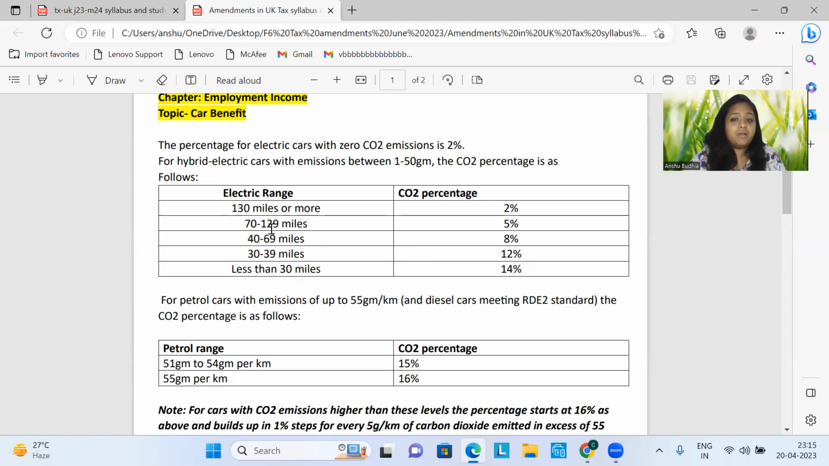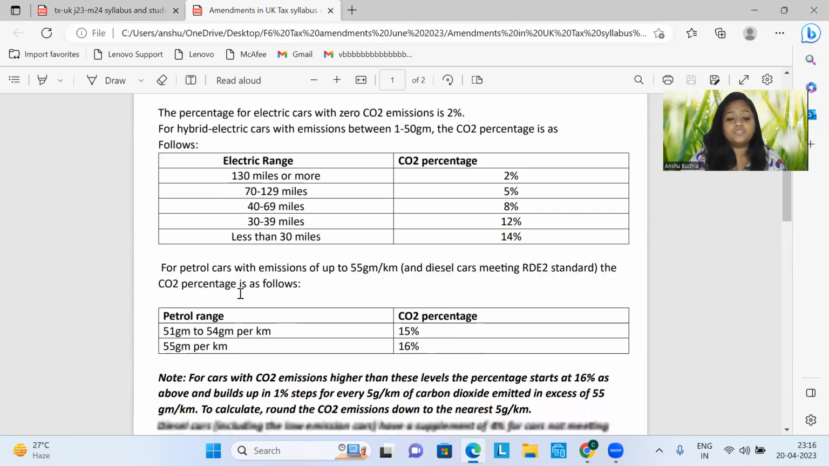70 to 129 miles, the percentage is 5%. 40 to 69 miles, 8%. 30 to 39 miles, 12%. Less than 30 miles, 14%. Because the lesser the electric mileage, the more fuel consumption we are doing. That means it is more towards fuel consumption and less towards electric consumption.